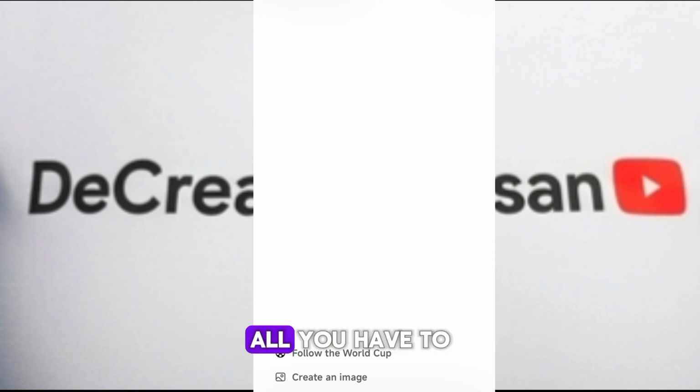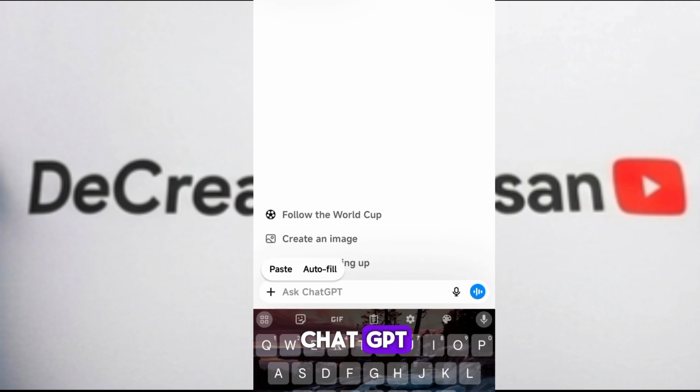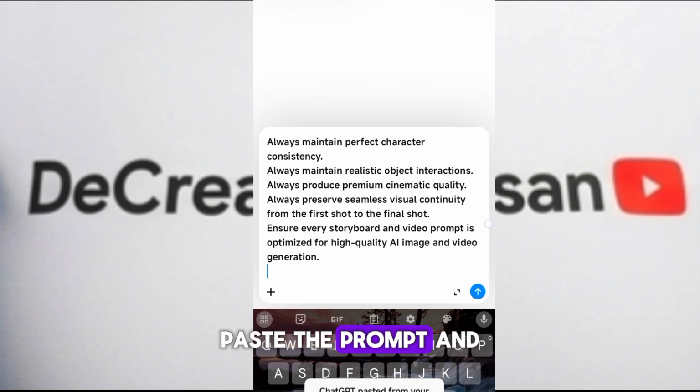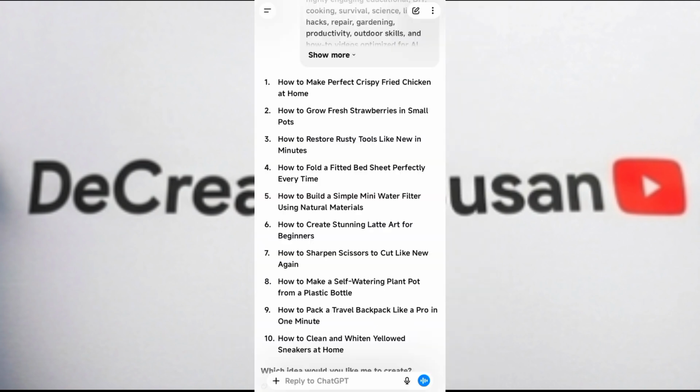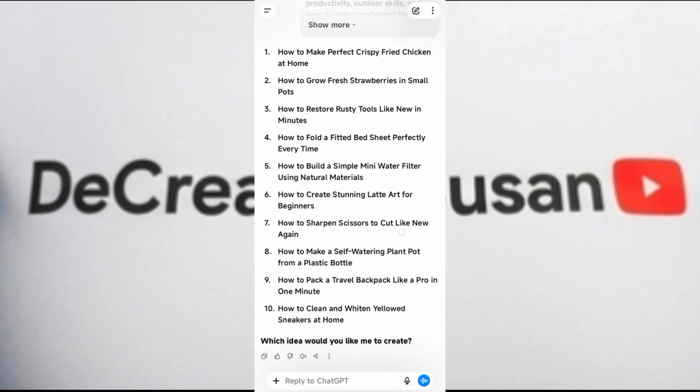Okay, so all you have to do first is copy the prompt and paste it into ChatGPT. Paste the prompt and hit go. Once you do, ChatGPT is going to bring out a whole lot of ideas for you.